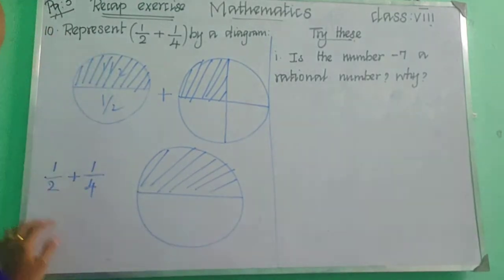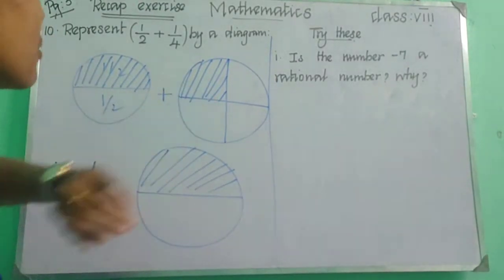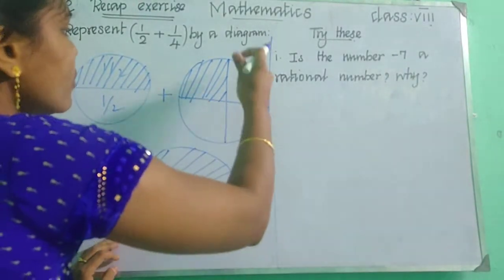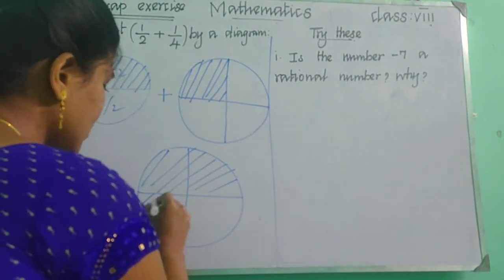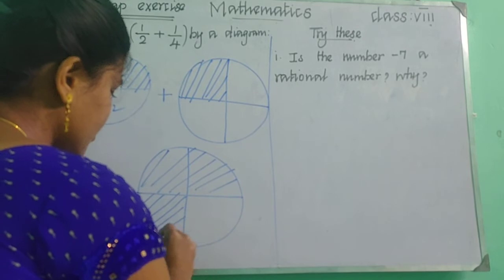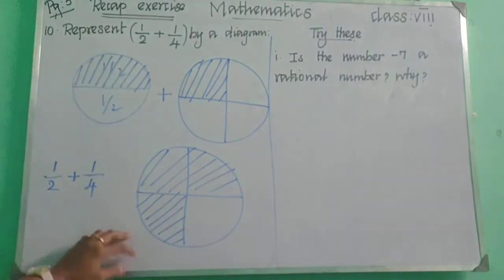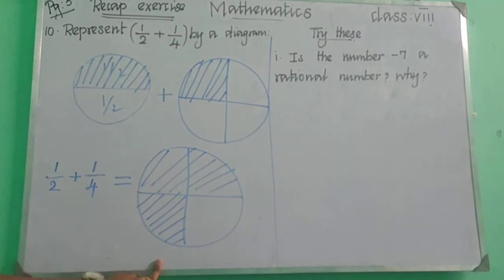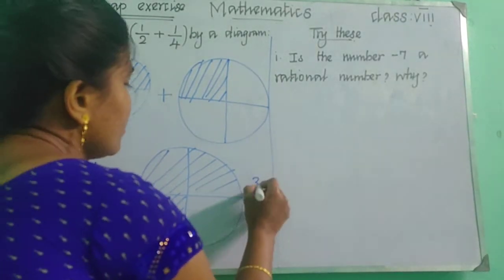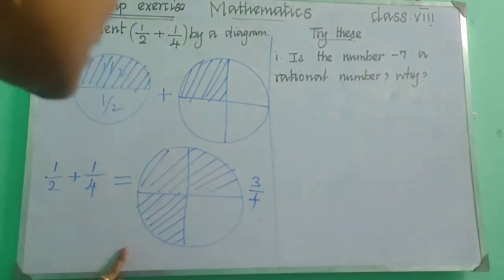Okay, and then 1 upon 4. How will you represent it? Out of 4, the one part, is it? So we need to shade another one further. Okay, so the representation of this addition is this. So the answer is 3 upon 4. Okay, children, can you all understand?